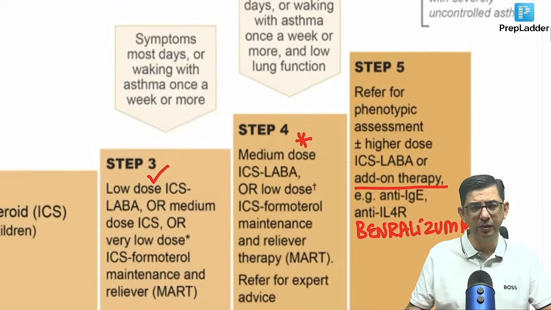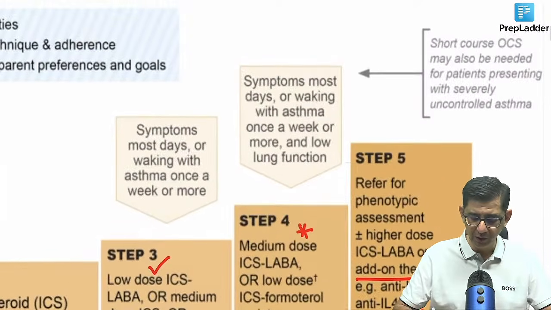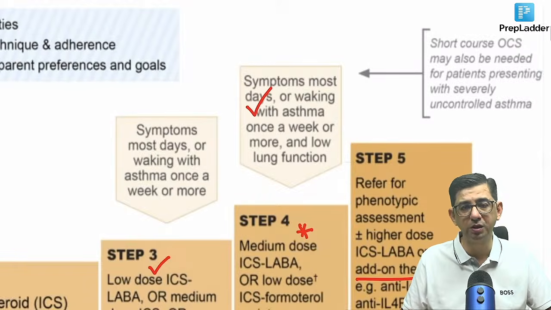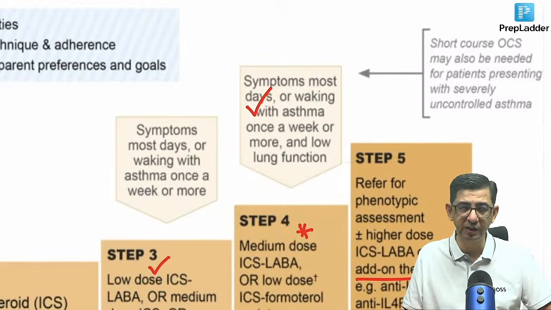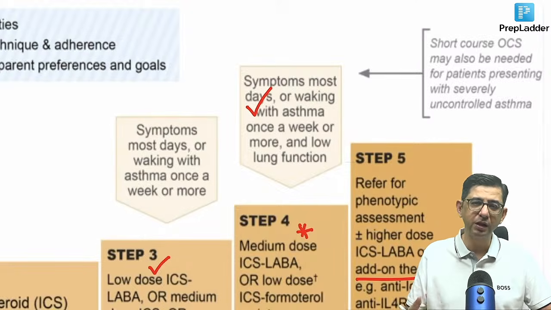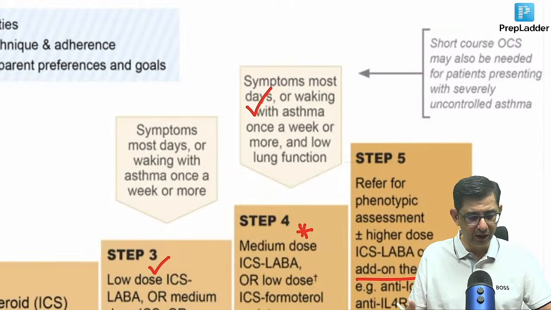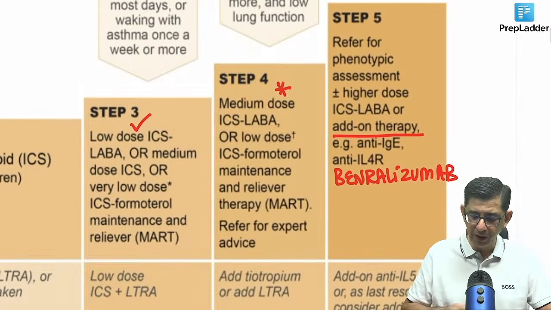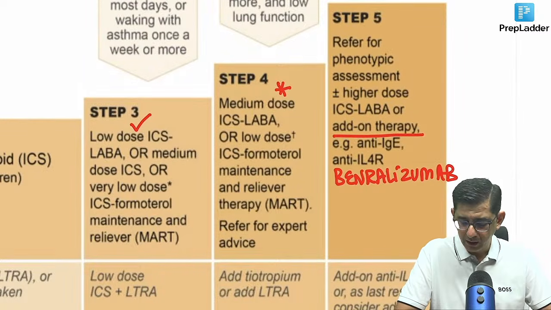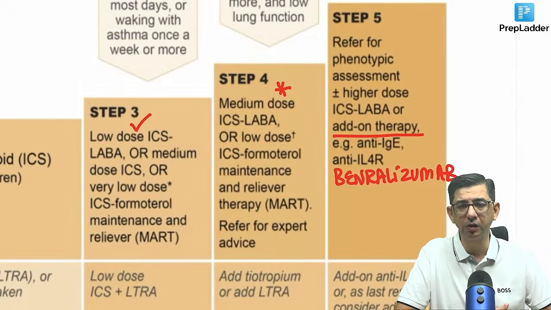And as I say, most of the time the question will say symptoms are present both while sleeping and while awake, both at nighttime and daytime. Normally symptoms of asthma tend to worsen in the early morning hours, 4 o'clock, 5 o'clock, when bronchial tone is more. But in this patient the symptoms are present both at daytime and nighttime. So what we can do is subsequently add on therapy, like benralizumab, or even molecules like omalizumab can be used in the patient.